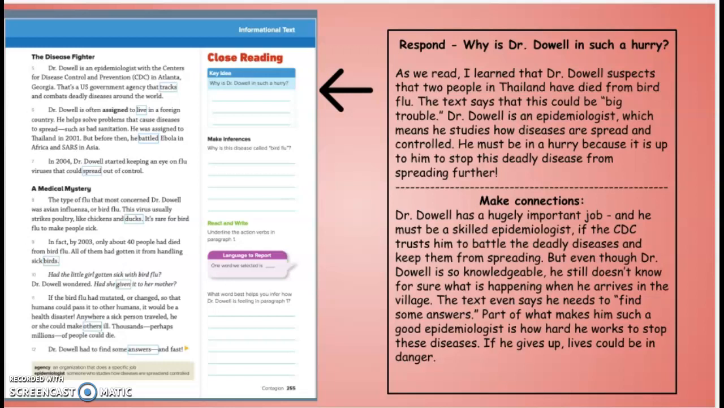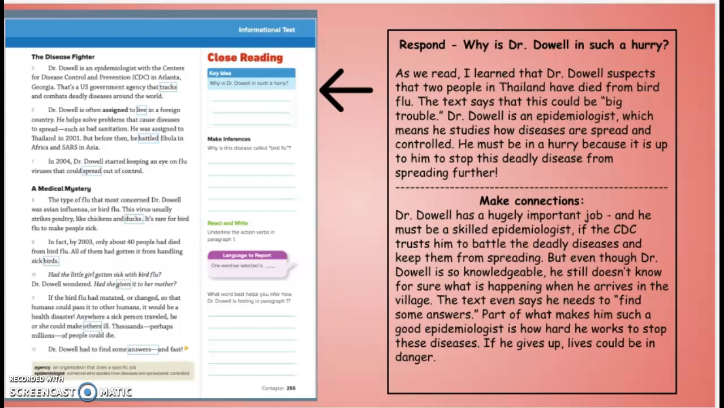All right, so now I want you to take a minute and answer that key idea question. Why is Dr. Dowell in such a hurry? So as I read, I learned that Dr. Dowell suspects that 2 people in Thailand have died from bird flu. The text says that this could be big trouble. Dr. Dowell is an epidemiologist, and we know that is someone who studies how diseases are spread and controlled. He must be in a hurry because why? Why do you think? Now we're going to make some connections before we move on.